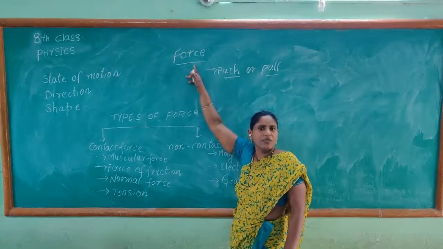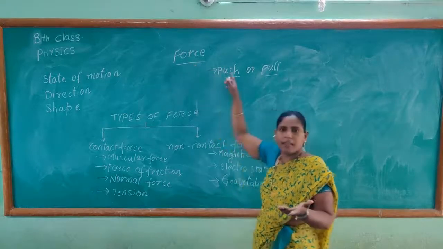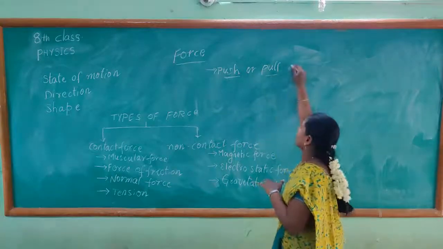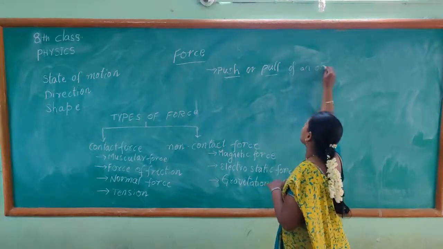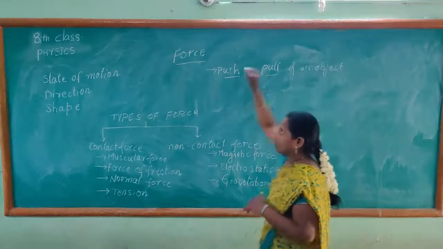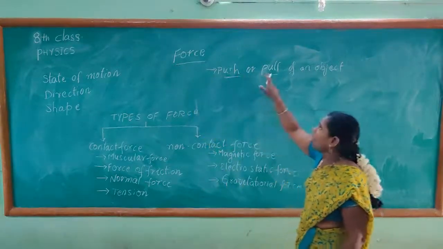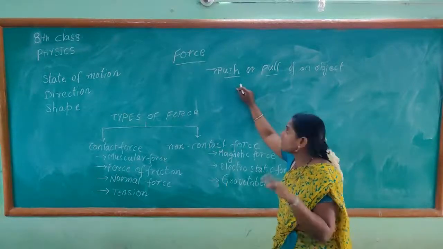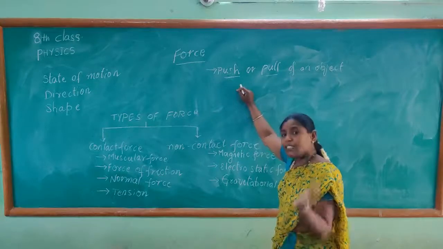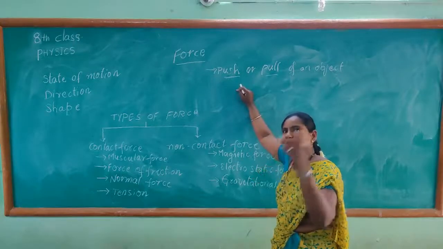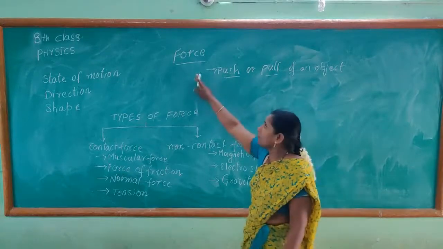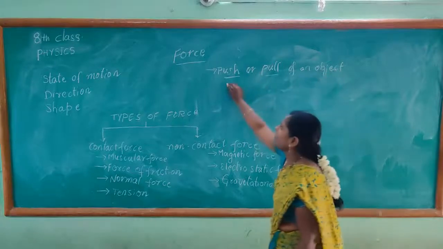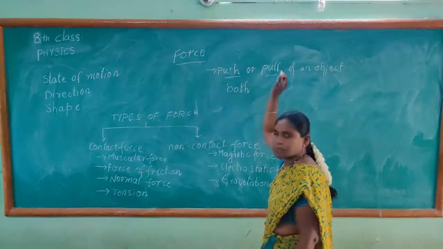So how can we define the force? Force is nothing but push or pull of an object. Sometimes it may be only push or sometimes it may be only pull. In some cases it is both push as well as pull. So force is nothing but push or pull of an object, or it may be both. Both means push as well as pull.